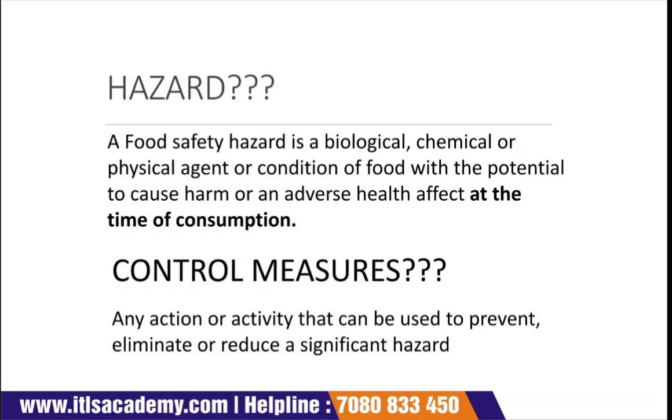Before understanding the details of physical and chemical hazards, let us take a revision of what a hazard is. A food safety hazard is a biological, chemical, or physical agent, or a condition of food, with the potential to cause harm or an adverse health effect at the time of consumption.